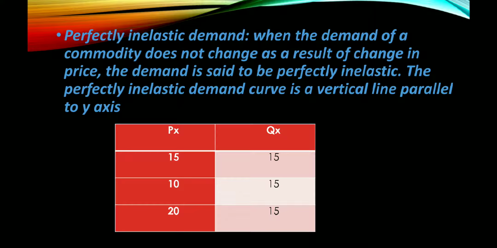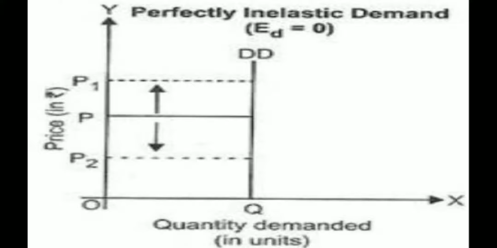Here, in an example, the price of the good changes from 5, 10, 20, but the quantity demanded is constant at 15. In this, it is clear from the diagram that price may be OP, OP1, OP2, etc., but the demand is constant at OQ.